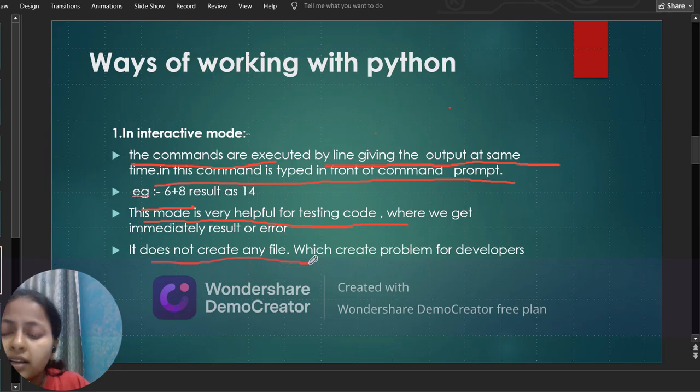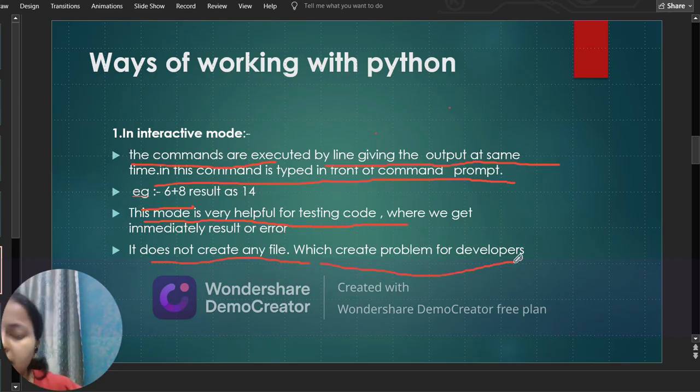So it is a good method for testing purposes, but for developers it creates a problem. If we are building a project and we are not able to create a file or save it in a single file, then the developer has to find that code again and again and save it, and it will create a problem.